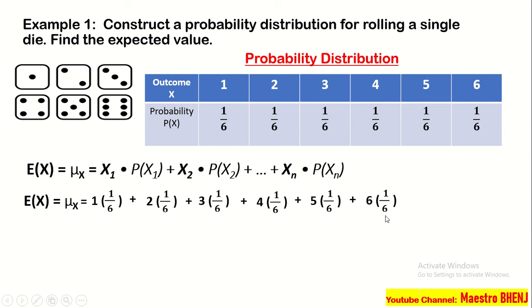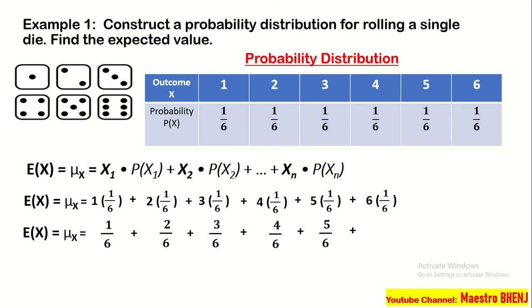Understood na ang kanilang denominator ay 1. So, ang gagawin natin, 1 times 1, 2 times 1, 3 times 1, 4 times 1, 5 times 1, and 6 times 1. Yun po yung next step natin. Okay? So, we have 1 over 6 kasi 1 times 1. Kopyahin lang natin yung denominator niya. So, 2 over 6 kasi 2 times 1. We have plus 3 over 6, 4 over 6, 5 over 6, 6 over 6.